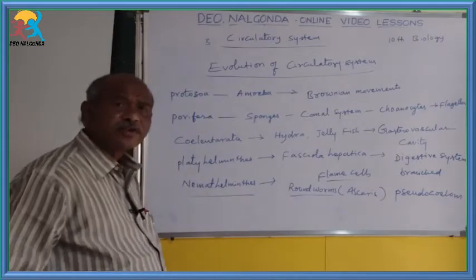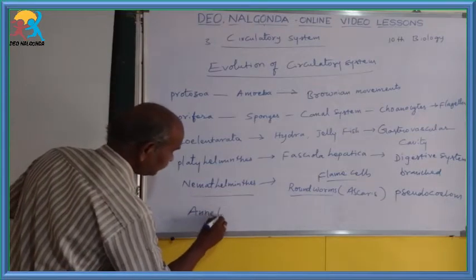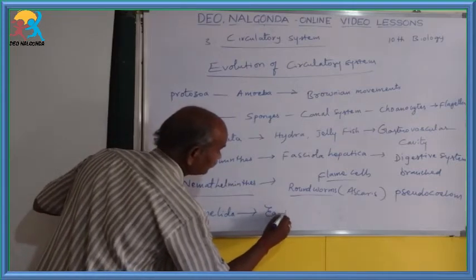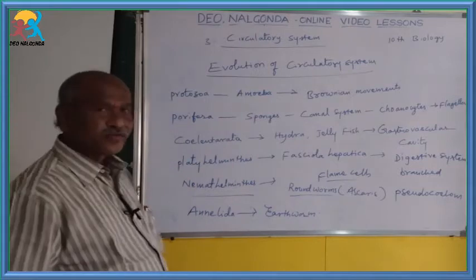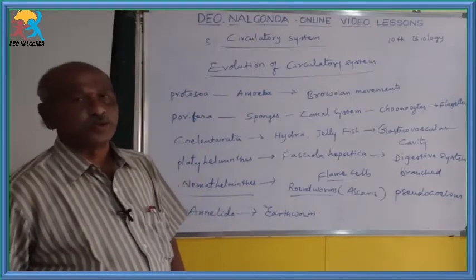The next phylum is Annelida. The best example is the earthworm, Vanapamulu.